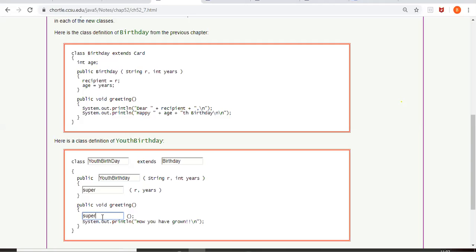Is it just super? Please, come on. See, super means we will call the constructor, but here we want to call the super class greeting method. So what should we write? Super dot greeting. Okay, super dot greeting, right? Fine.